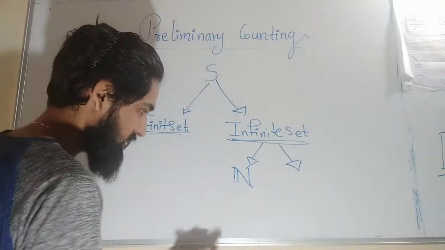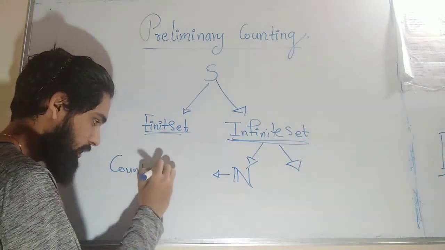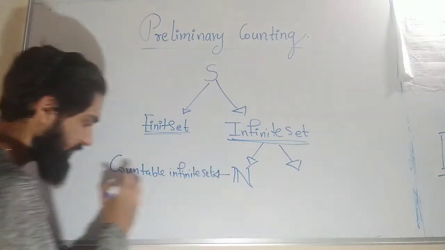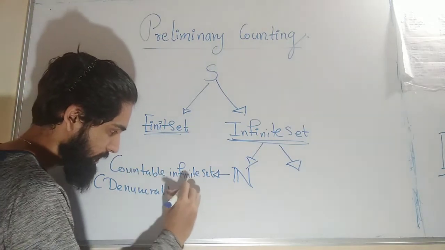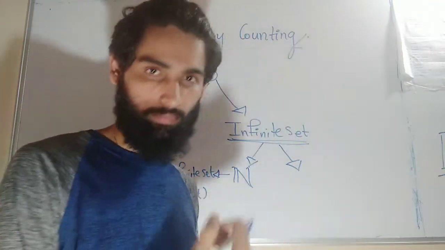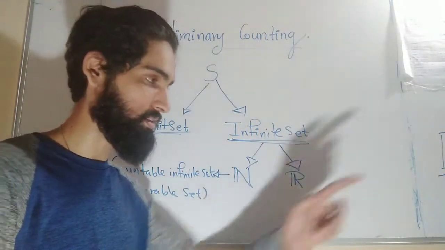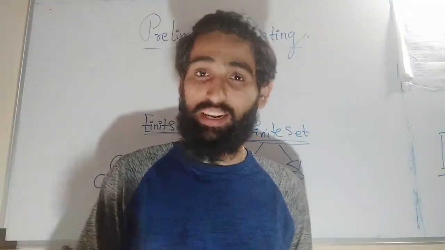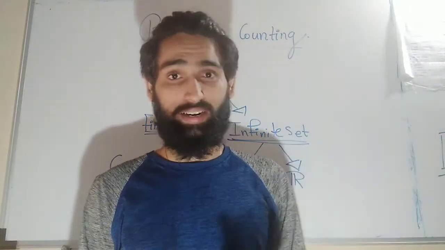The set like natural numbers is called a countable infinite set. Another name for this is denumerable set. The set that you cannot count is like real numbers. You cannot count real numbers. If you give me 0.1, 0.2, there are infinitely many real numbers in between them also. You cannot count elements of it, real numbers, right?